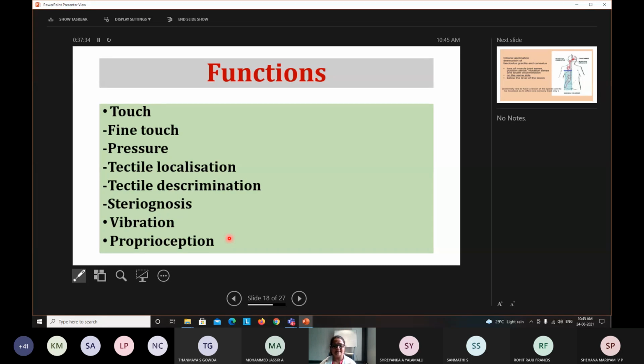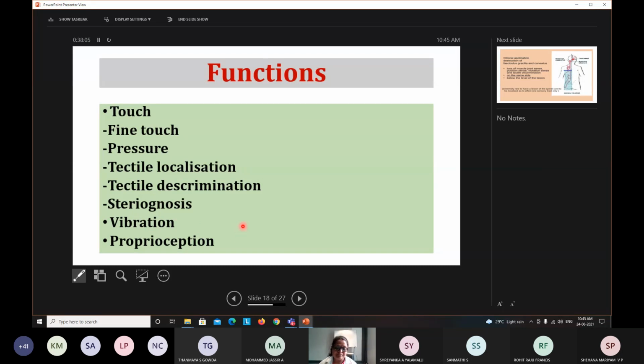Even if I close my eyes, I should be able to tell in which position my hand is, by showing with the other hand. When motion happens or in static position, if you are able to sense the position of the body part, that is called proprioception.